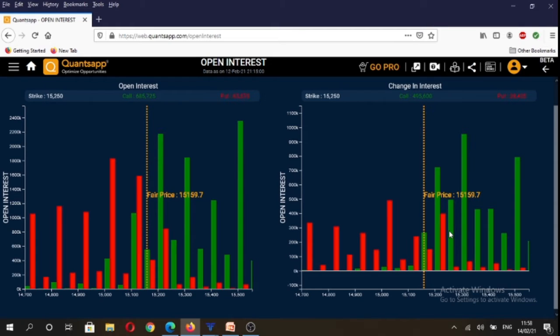strong resistance. And if you see what happened on Friday intraday, highest amount of calls were written at 15,300 strike and 15,500 strike, and in puts highest amount of puts were written at 15,000 strike. So again, it gives us a broad overall range of 15,000 to 15,300, 15,500 levels on the index based on the overall open interest data as well as the change in open interest data based on the intraday time frame.